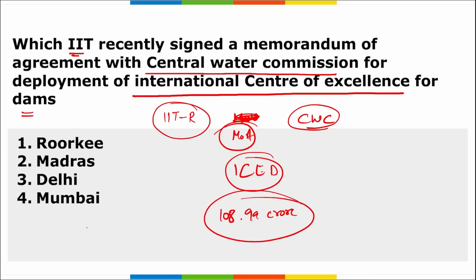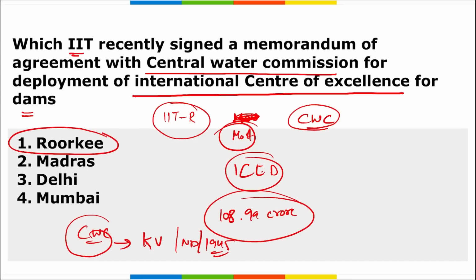All right. Then if we talk about Central Water Commission, who is the chairman? Khushvinder Vora. Headquarters is in New Delhi, and it was established in 1945. So remember, IIT Roorkee has signed a memorandum of agreement with CWC. Basically, they will be working towards the International Center of Excellence for Dams, that is ICED.